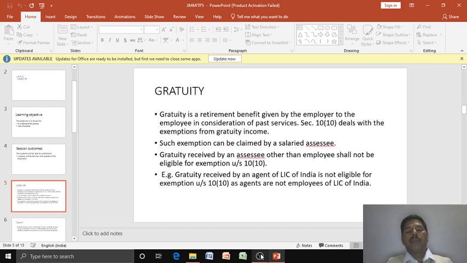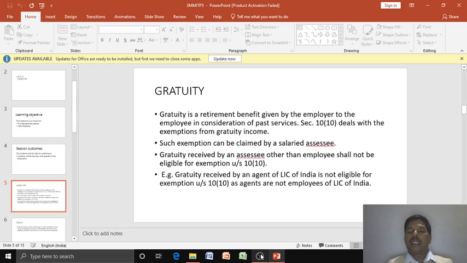Now, as far as the meaning of gratuity is concerned, gratuity is a retirement benefit given by the employer to the employee in consideration of the past services of that employee to the organization. It is the amount paid by the employer to the employee in recognition of the past services rendered to the organization.